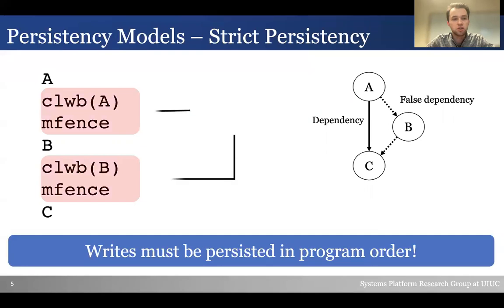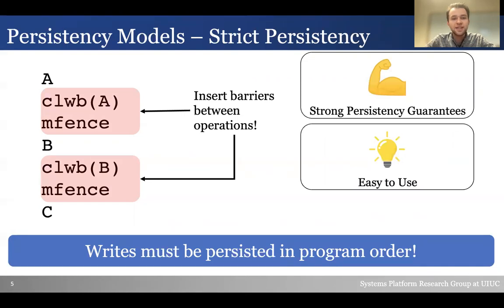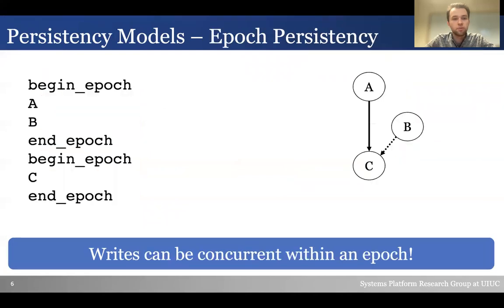Under strict persistency, there must be a barrier between every operation, so we add a cache line write-back and MFENCE. This means that A must be persisted before B can be issued, and B will be persisted before C can be issued. This creates a false dependency between B and A and C and B that is not necessary for program correctness. This offers the strongest persistency guarantees, and it's very easy to reason about and program. But the introduction of false dependencies reduces the overall performance.